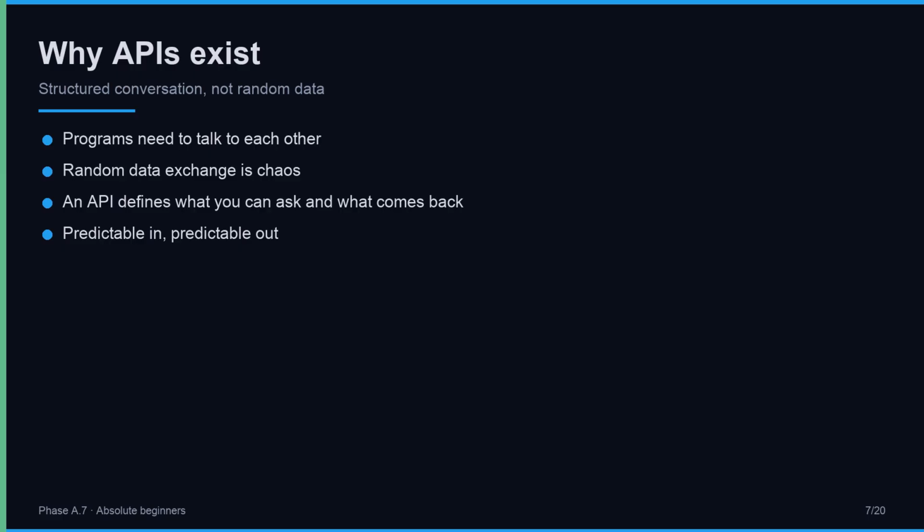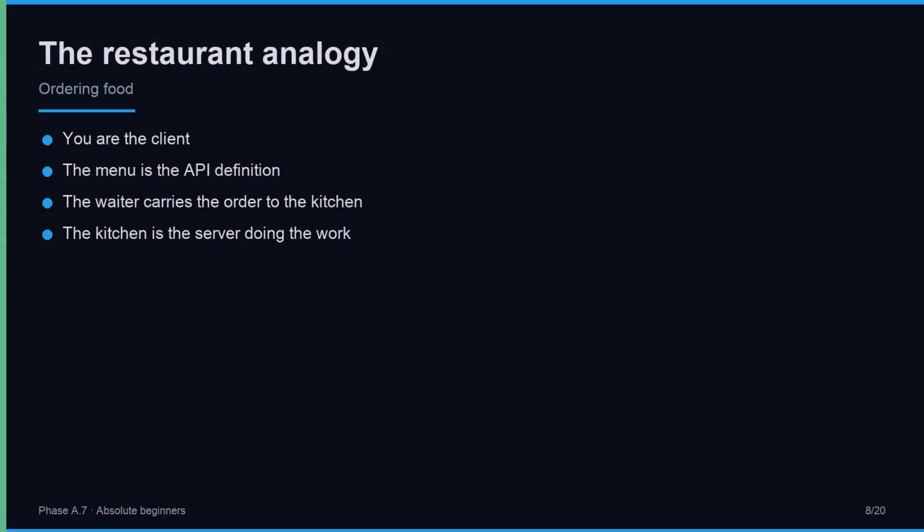An API fixes this. It defines, in advance, exactly what you can ask and exactly what shape the answer will come in. You ask for weather, you always get back a structured response with temperature, humidity, wind. Predictable input, predictable output. That contract is what makes cooperation between programs possible at scale. Here is the analogy that makes it click.